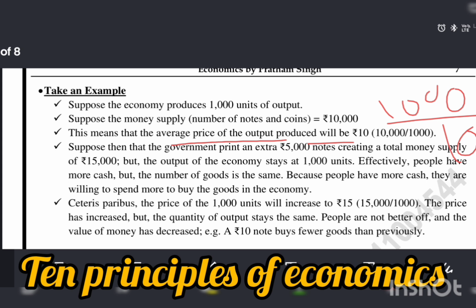This is our average price, which will be 10.